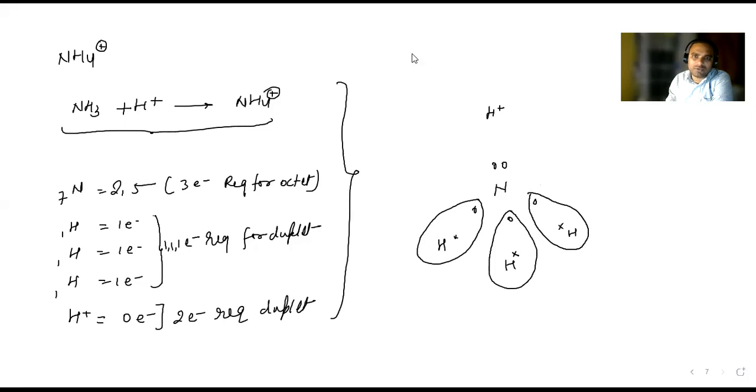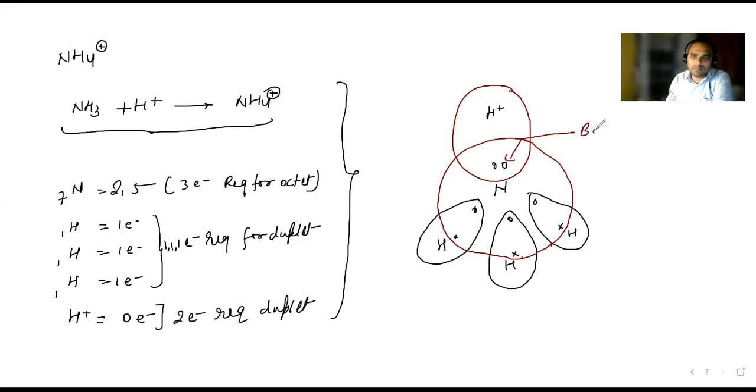But what about the nitrogen? You can see nitrogen is going to complete its octet. How are they going to complete the octet? So octet: 2, 4, 6, 8. 8 electrons are there. What about this one? This is going to complete the duplet. But how? Both electrons belong to what atom? Both electrons belong to nitrogen.